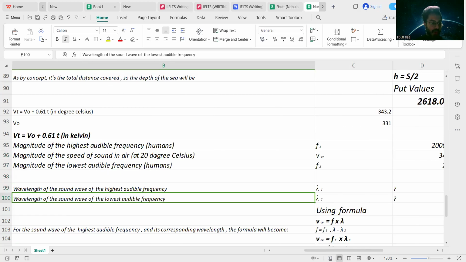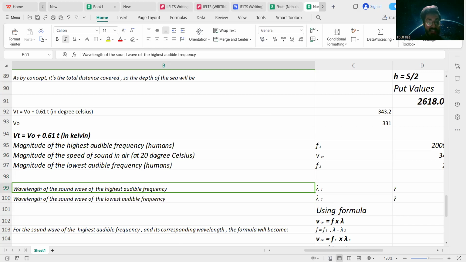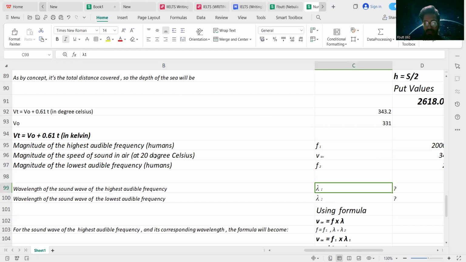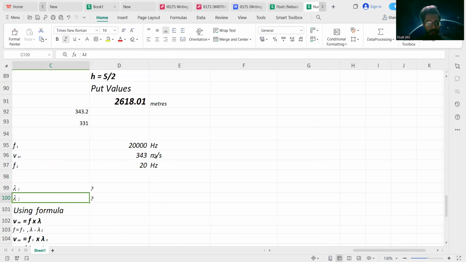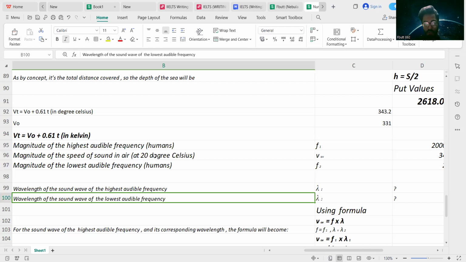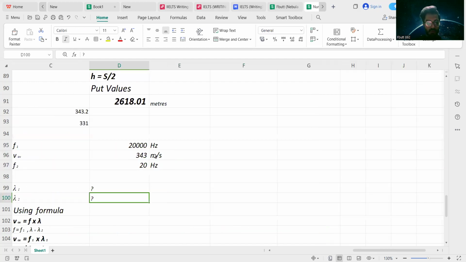What do we have to calculate? We have to calculate the wavelength of the sound wave of the highest audible frequency, which is lambda 1, and the wavelength of the sound wave of the lowest audible frequency, which is lambda 2.